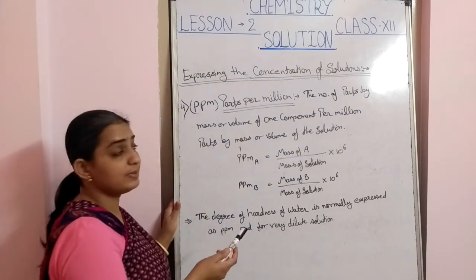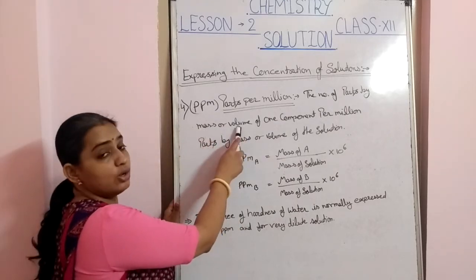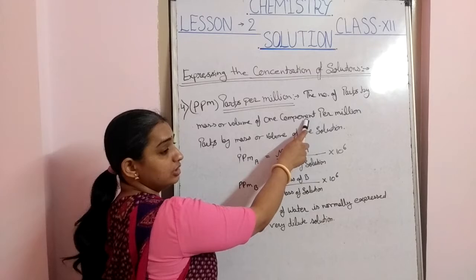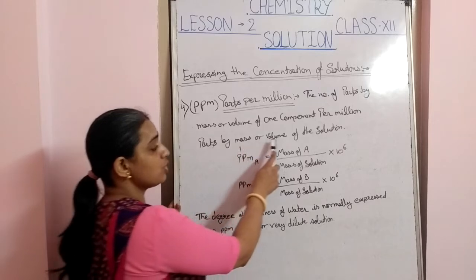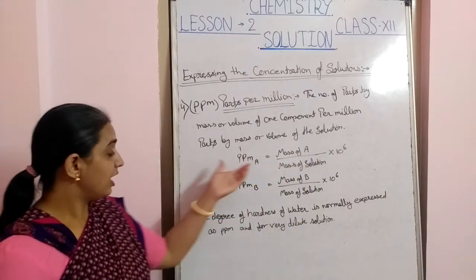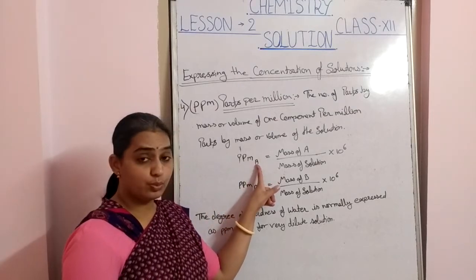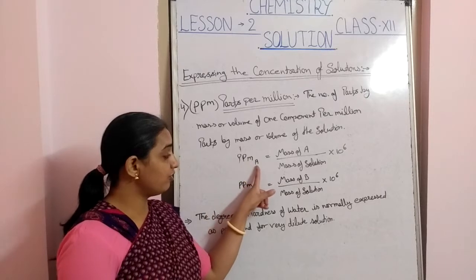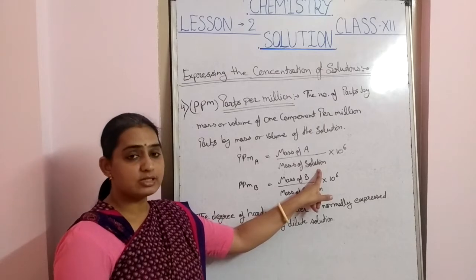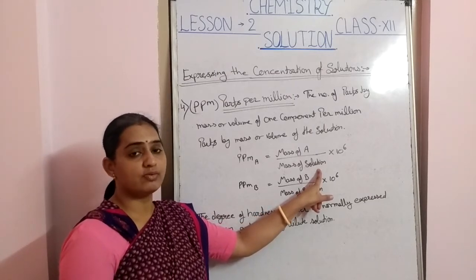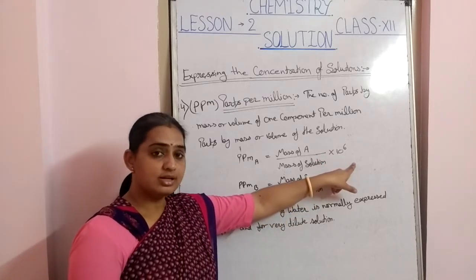Parts per million is the number of parts of one component, whose value we are calculating, per million parts by mass or volume of the solution. If we calculate for component A, the ppm of A equals the mass of A upon the mass of solution, that is solute plus solvent, multiplied by 10 raised to power 6.